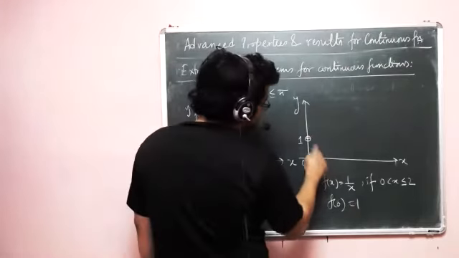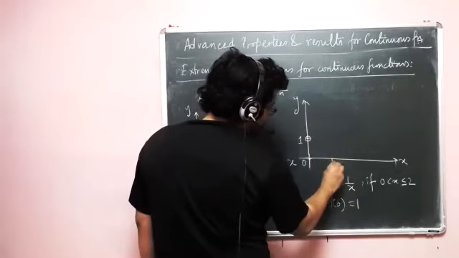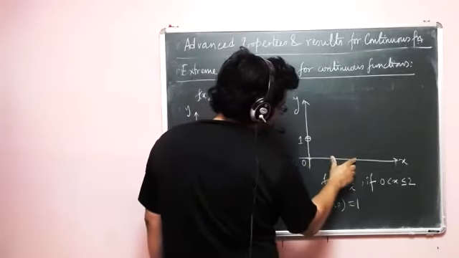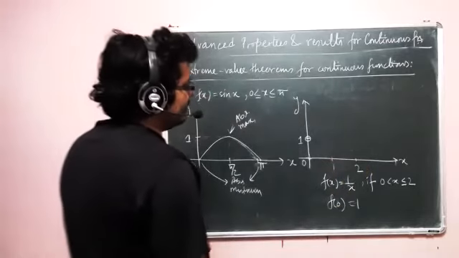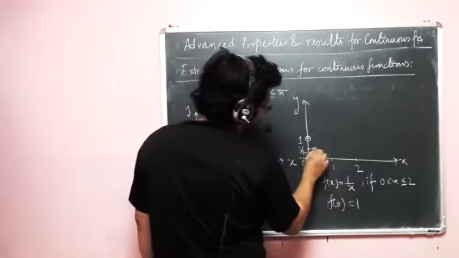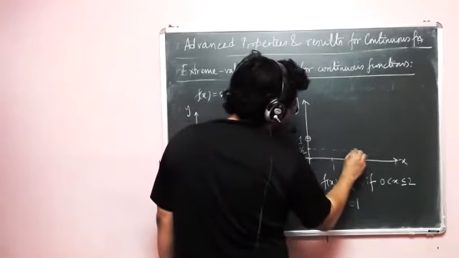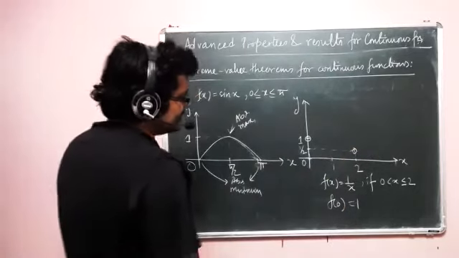And if we take, just to match things, 1 and then 2, and for f(2) it is half. So let's say this is half. So we have this point here. All right. Okay, now f(x) equal to 1 by x.